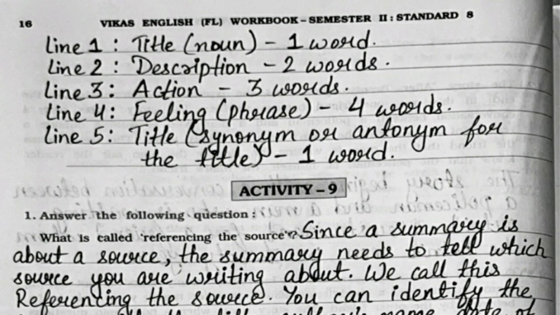Line 2 contains the description of the title, that will be of 2 words. Line 3 contains action that will be of 3 words. Line 4 contains feeling that will be a phrase and not a complete sentence, and that will be of 4 words. And line 5 contains a synonym or antonym for the title that was given, and that will be again of 1 word.